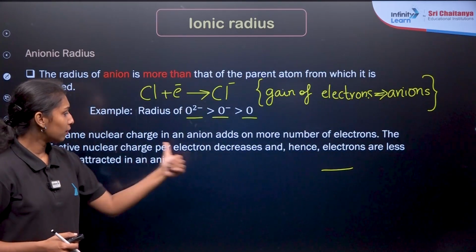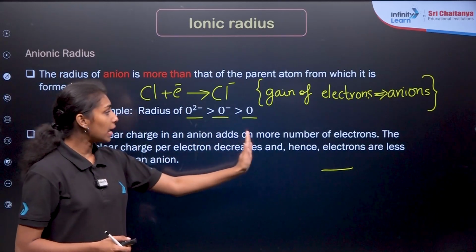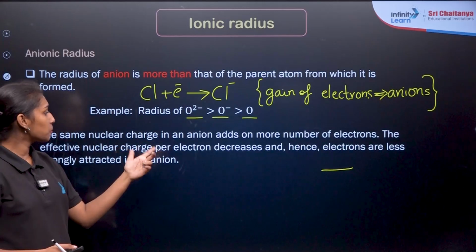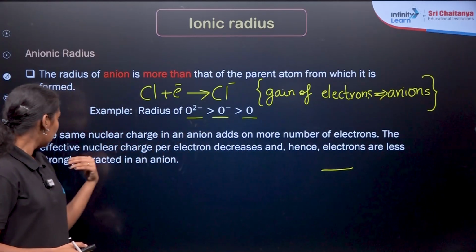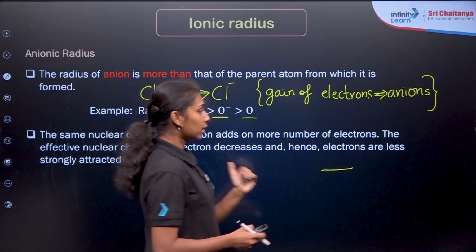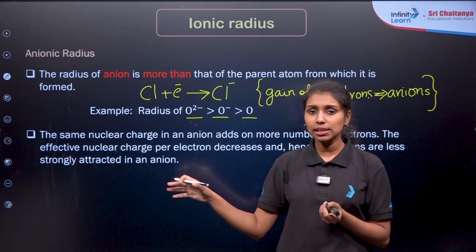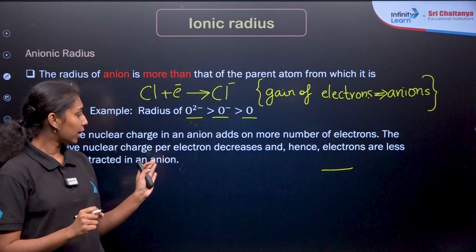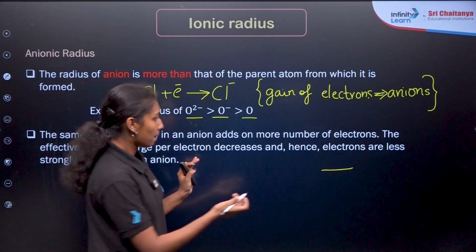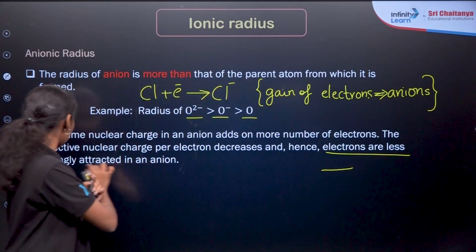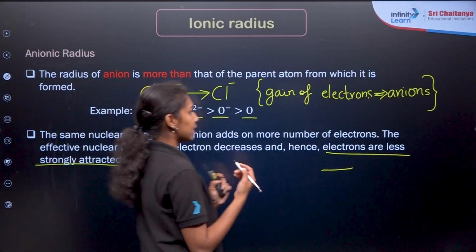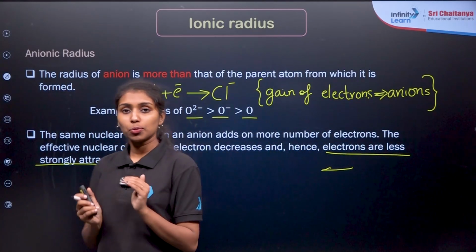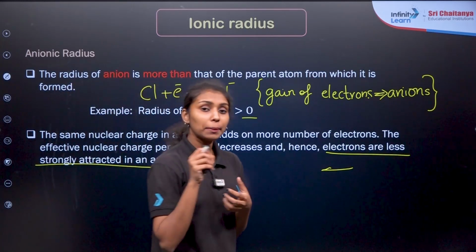So simply the reason is given here. With the same nuclear charge, an anion adds more electrons. The effective nuclear charge per electron decreases, and hence electrons are less strongly attracted in an anion, right? So if you are adding more electrons to the same shell, the attraction between the nucleus and electrons becomes weaker. That's why they have a very high size as compared to the parent atom. This is about the cationic and anionic radii, so simply the ionic radii.